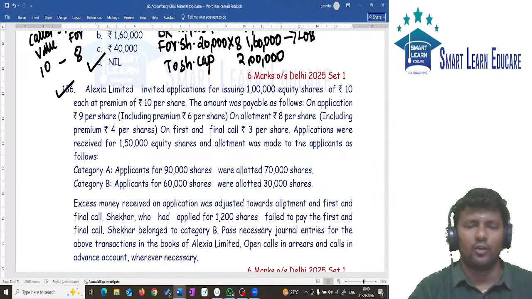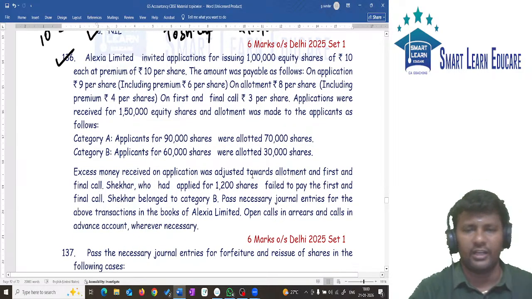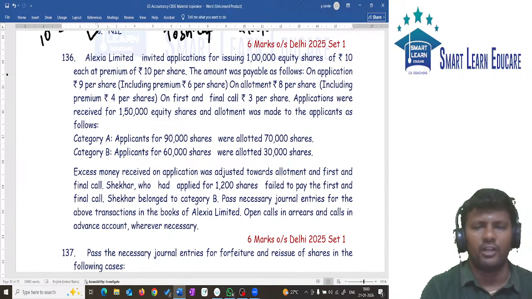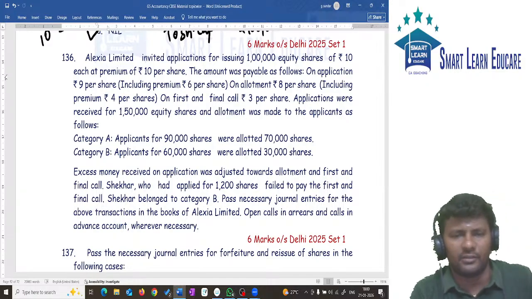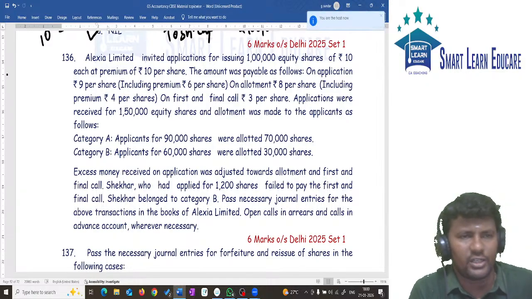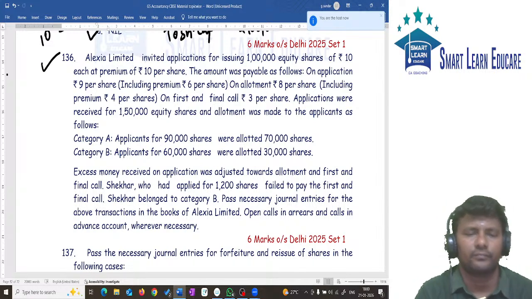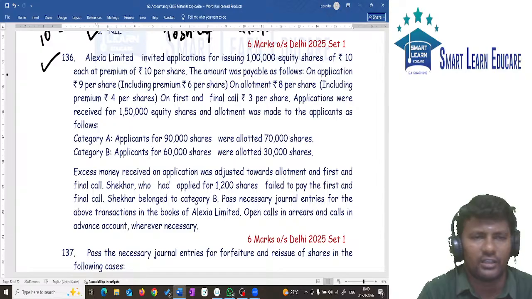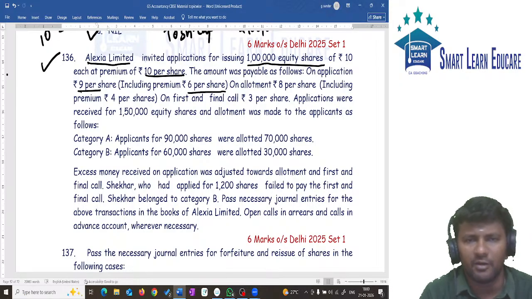Next, read question number 136. One interesting question having very good issues on pro rata allotment and other things. So read question number 136. A Limited invited applications for 1 lakh equity shares of rupees 10 each. The amount is payable as follows. Application 9, including premium of 6. On allotment 8 per share, including premium of 4. On first and final call 3 per share.